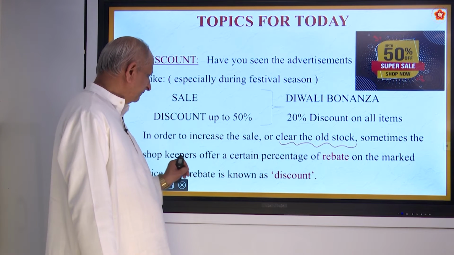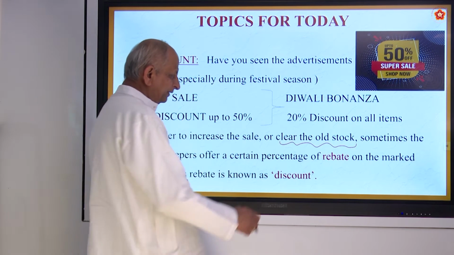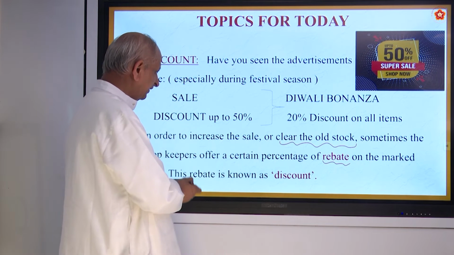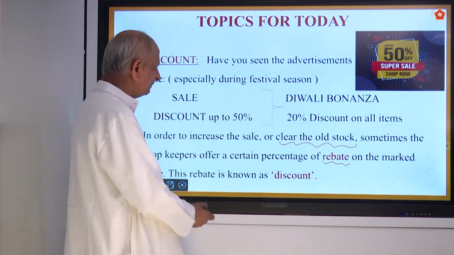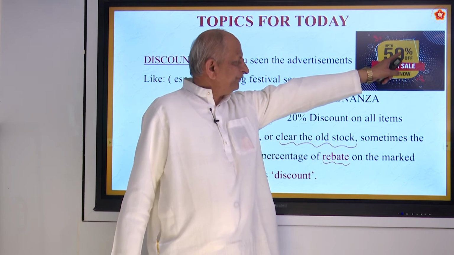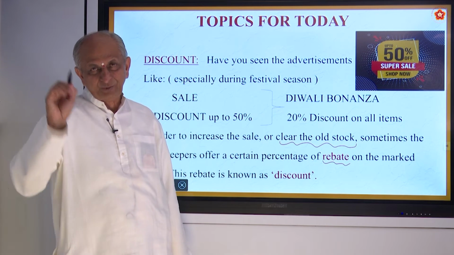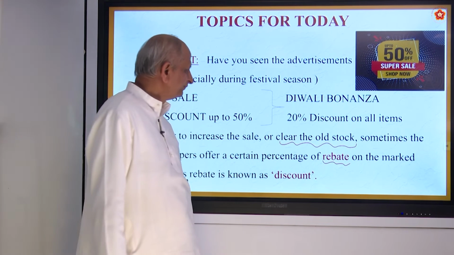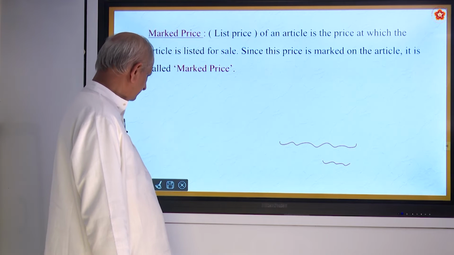And shopkeepers offer a certain percentage of rebate. Rebate means reduction in the price on the market price. This rebate is known as discount and usually represented by percentages. So 50% off means if a 100 rupees article is there, they are giving it for 50 rupees. That's the meaning. So that is what is called discount sale. Especially in festivals they do it.